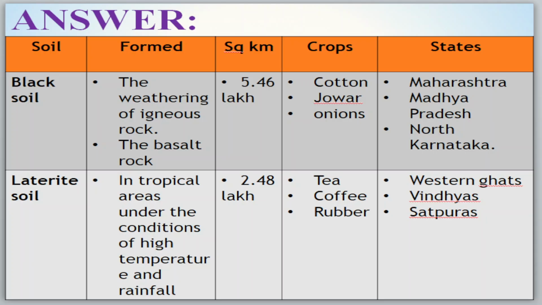Black soil is formed by the weathering of igneous rock, the basalt rock, and covers 5.45 lakh square kilometers. Crops like cotton, jowar and onions grow in this soil, and states like Maharashtra, Madhya Pradesh and north Karnataka have this kind of soil.